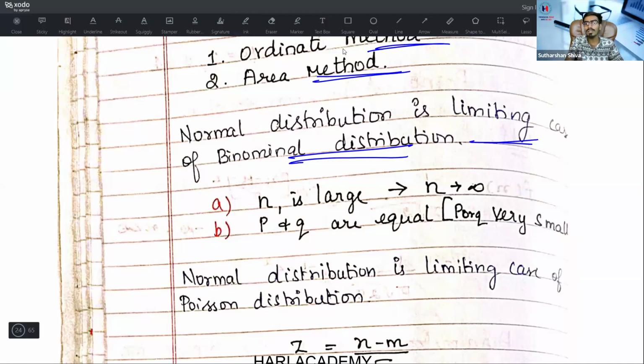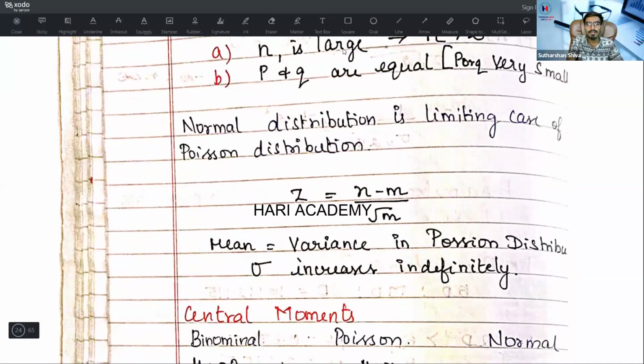P and Q are equal where the probability is very small. When the normal distribution is a limiting case of Poisson distribution, z is equal to x minus m divided by root m. It is nothing but x minus lambda divided by root lambda. This is also another way to write. Mean is equal to variance in a Poisson distribution where sigma increases indefinitely.